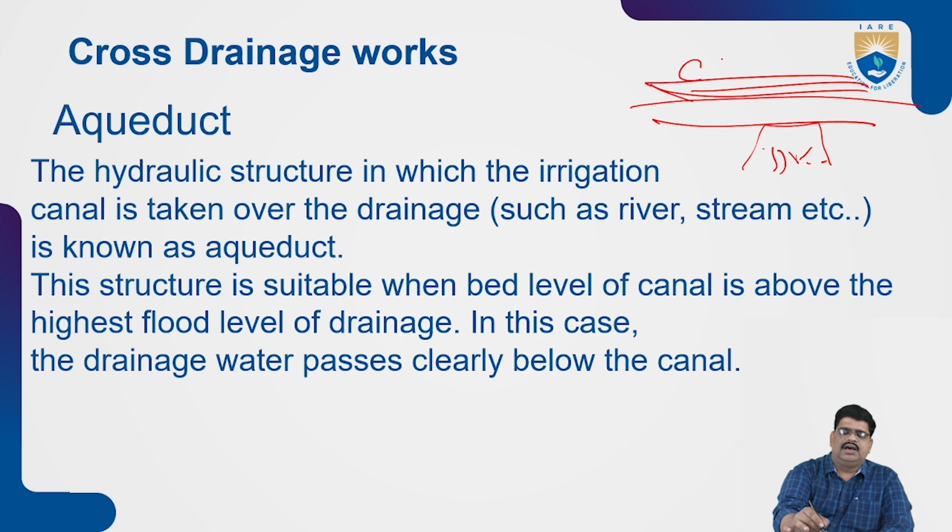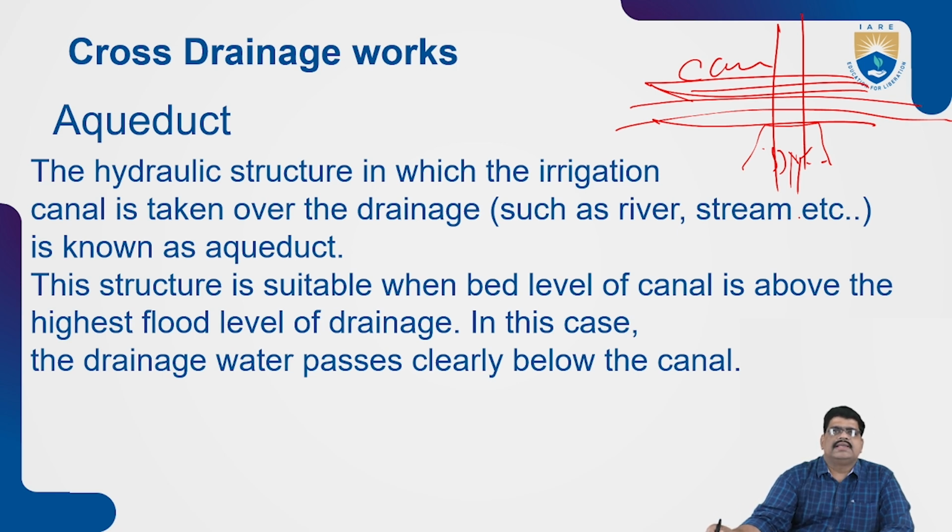So the canal passes over and the drainage passes across below. This is suitable when the bed level of the canal is above the highest flood level of the drainage. In this case, the drainage water passes clearly below the canal without any disturbance to the canal. That is very important.